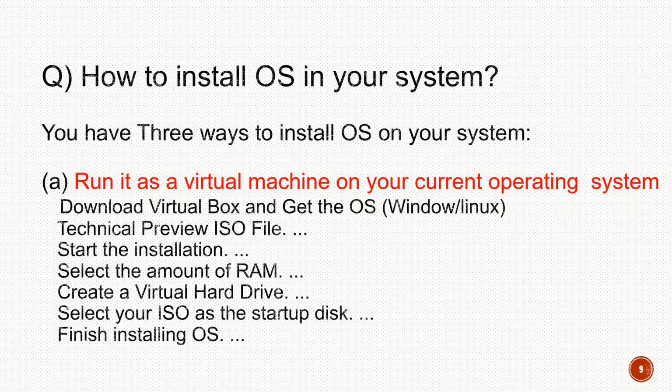So first is to run it on your virtual machine. First download VirtualBox and get the operating system technical preview ISO file and start the installation. Select the amount of RAM you require for the new OS. Create the VirtualBox hard drive. Select your ISO file location as the startup disk and then finish the installation. This is the first way.